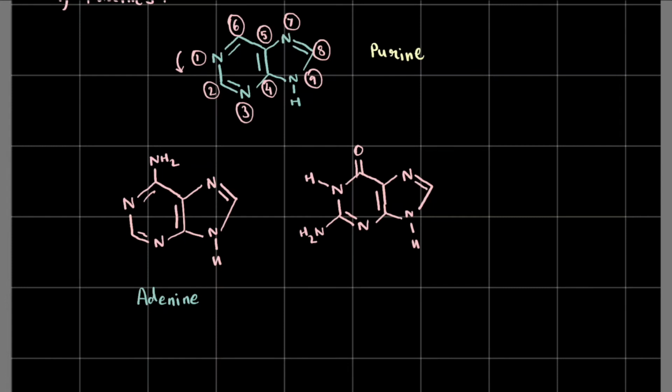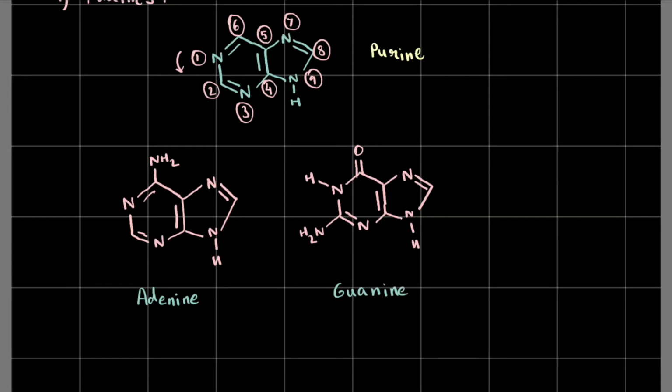And if you see this structure as well, you can kind of gauge by the numbering system we followed in the skeletal structure of the purine, what its name is going to be. It's 2 amino 6 oxo purine, or you may call it 2 amino 6 keto purine, okay? And this one has a really cool name to it as well. It is called guanine.